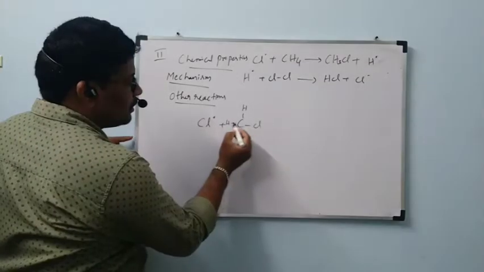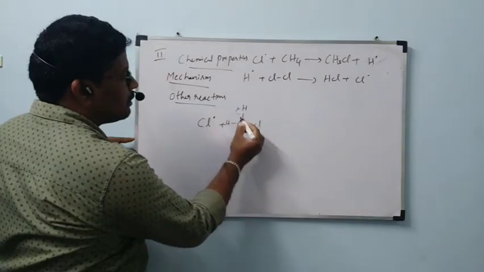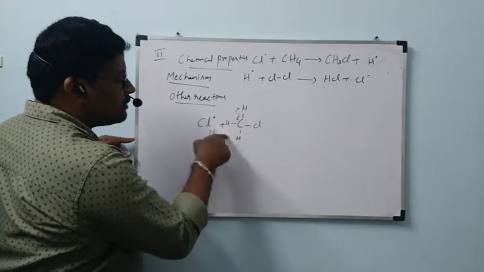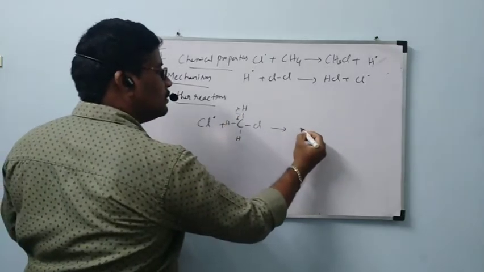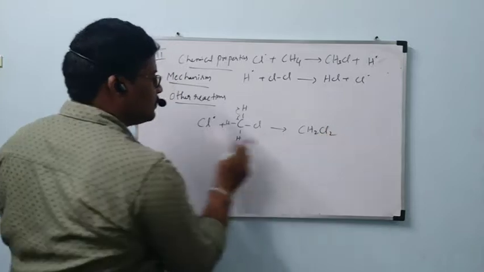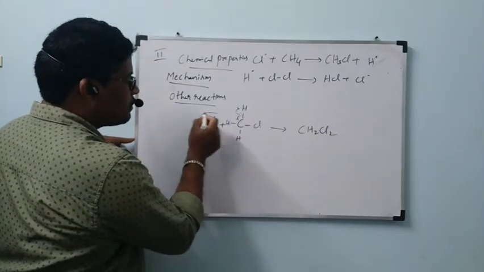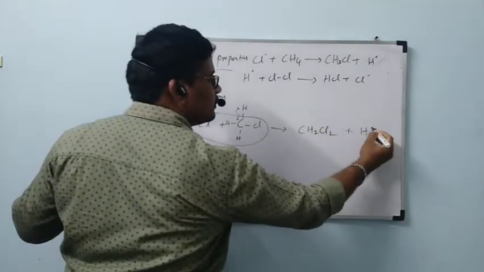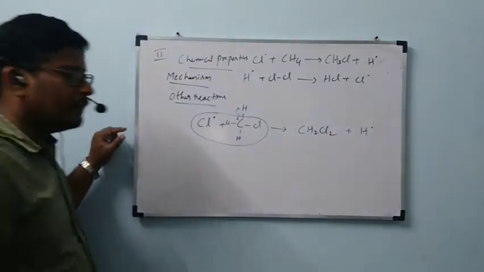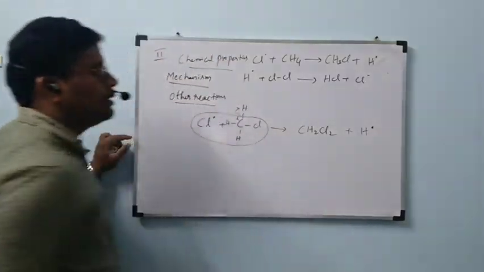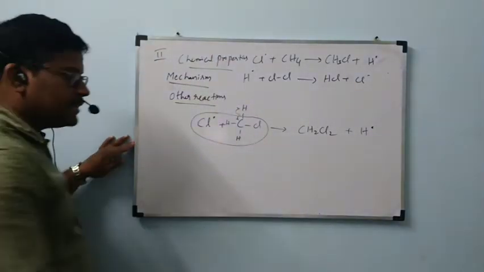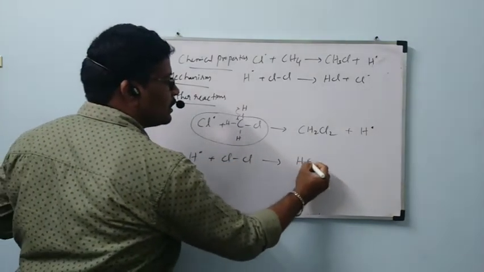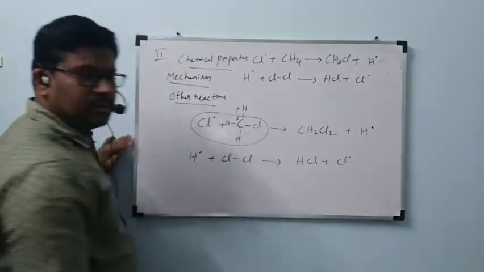Okay, now H free radical, this one. With this, chlorine will be reacted to form CH2Cl2 plus H free radical. Is it okay? Next again, this H free radical reacts with chlorine to form HCl plus chlorine free radical.